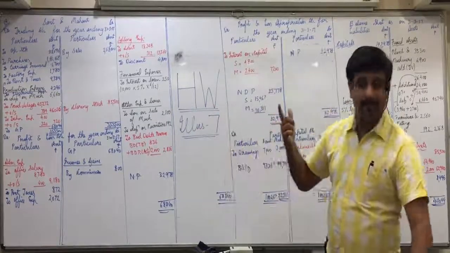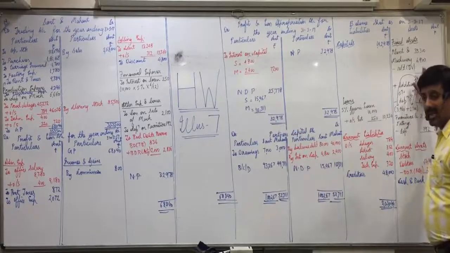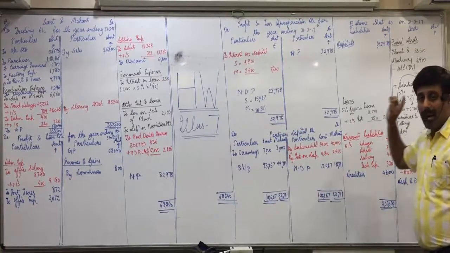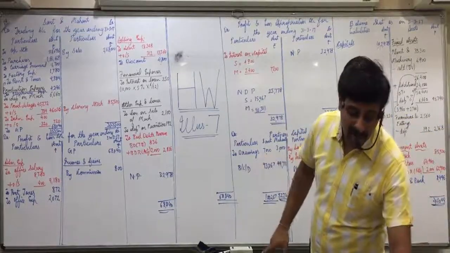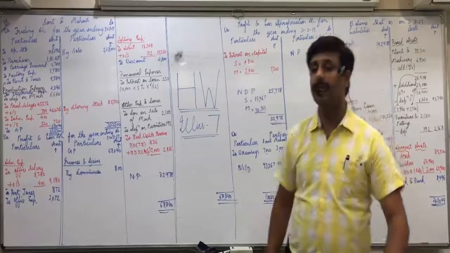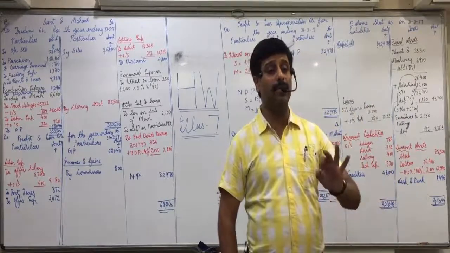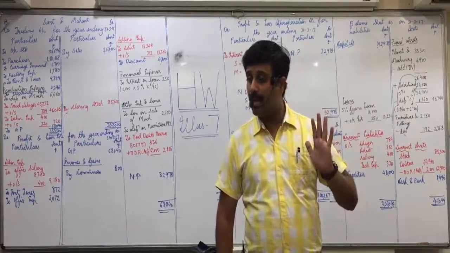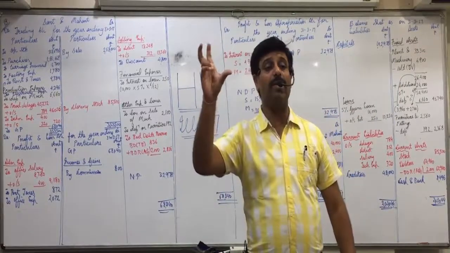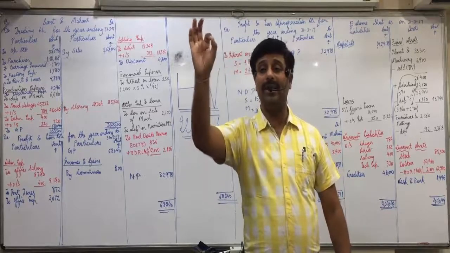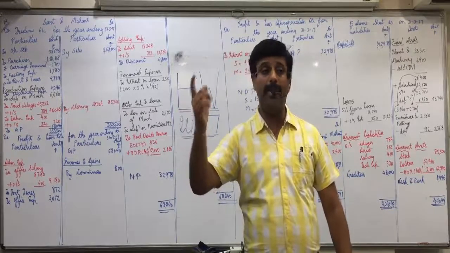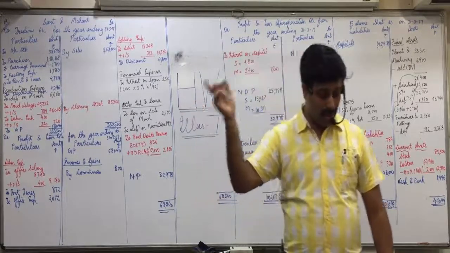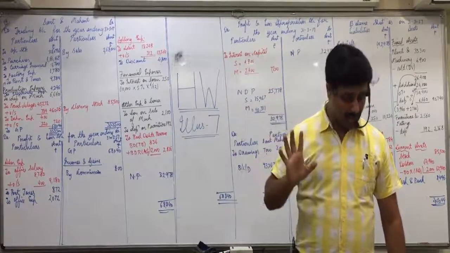Which value of office equipment will you record on the asset side? 10,000 book value. But depreciation of 5% you count on 15,000. 5% of 15,000 is 750. You will minus from 10,000, so 9,250. Once again, which values of both of them you will record? 23,000 and 10,000. But depreciation you will count on cost price 30,000 and 15,000.